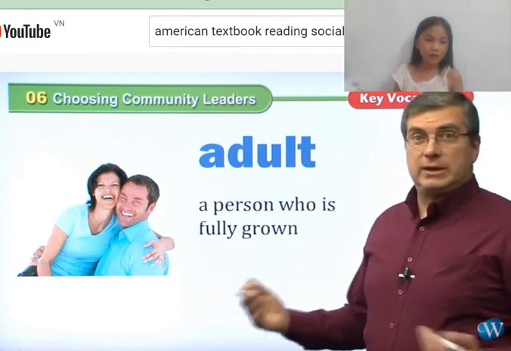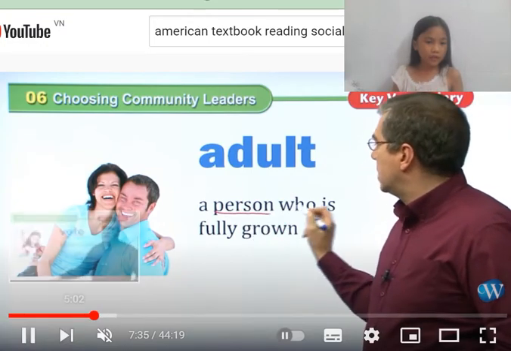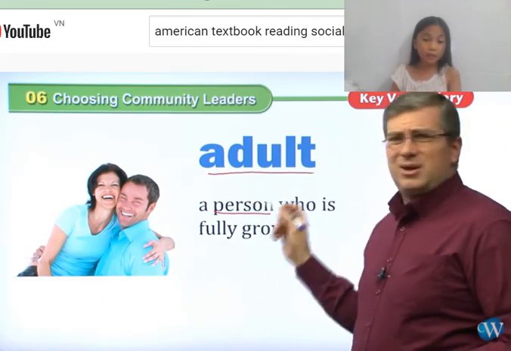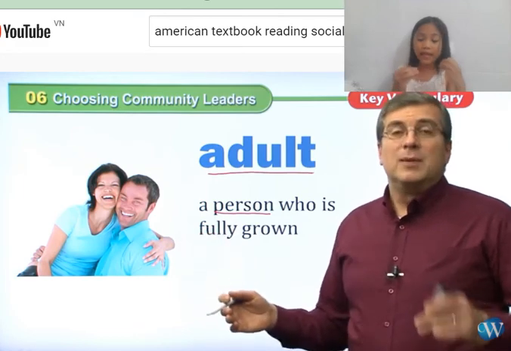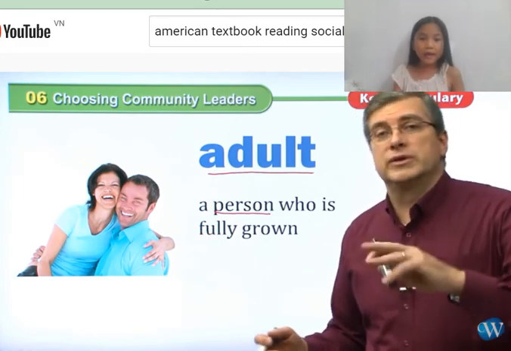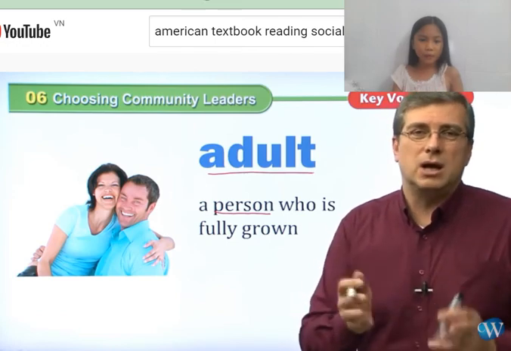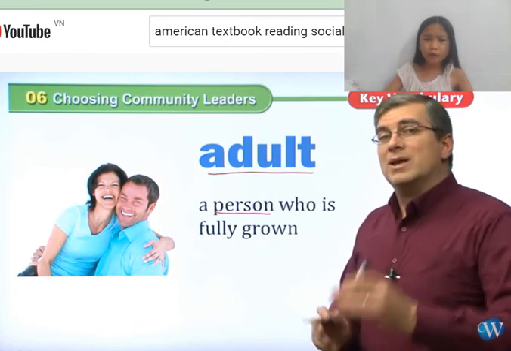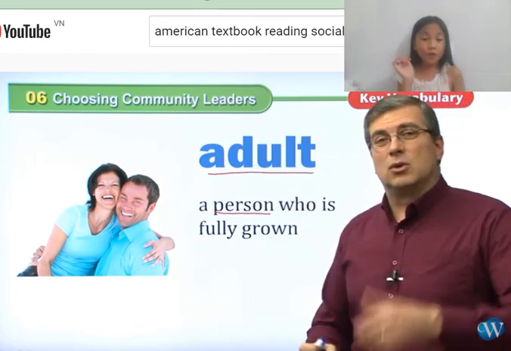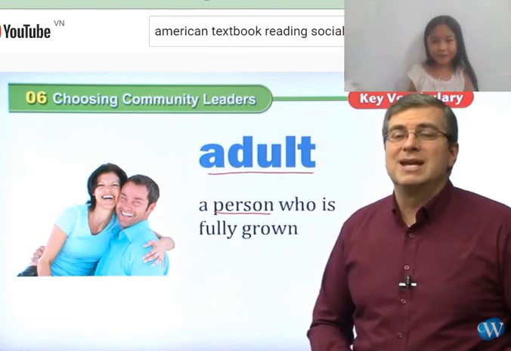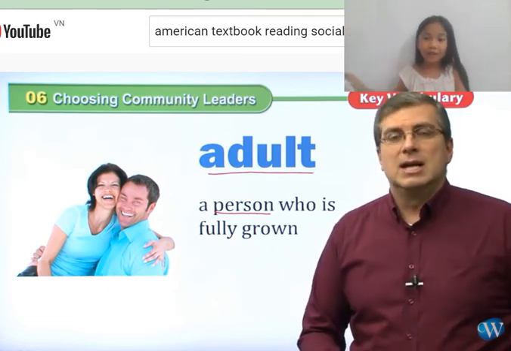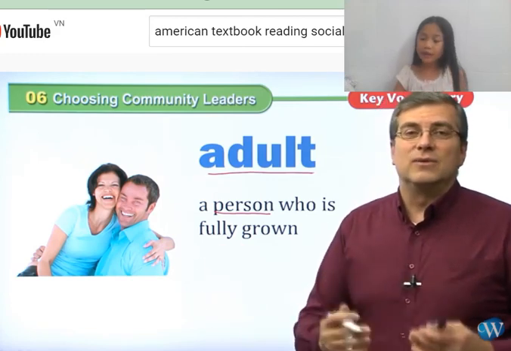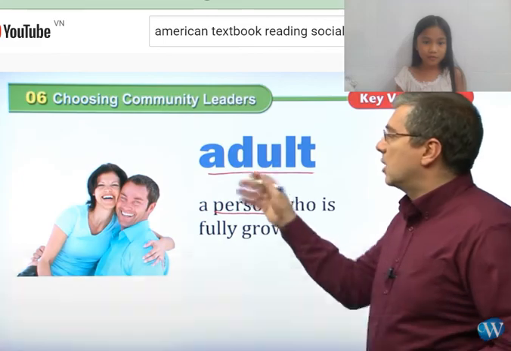Now the next word we have is adult. Adult is a person who is fully grown. So an adult is a person who has fully grown so that they can vote. If you are too young, then people will say, sorry man, but you're too young for voting. See you next time. When you're old enough, they will say, okay, go and vote. Right? Of course. So all countries, all communities, they have adults so that they can vote. Right?